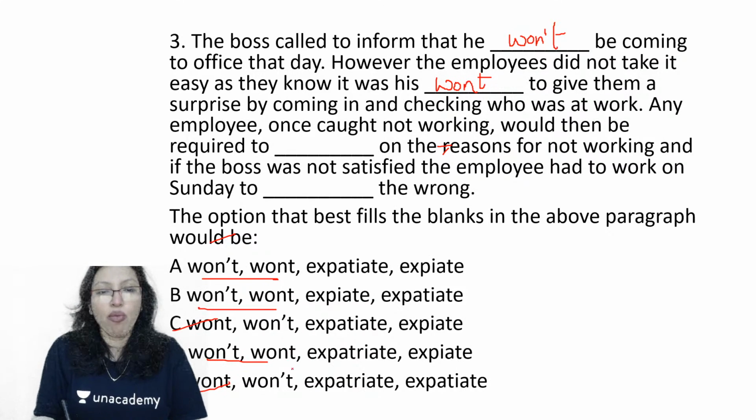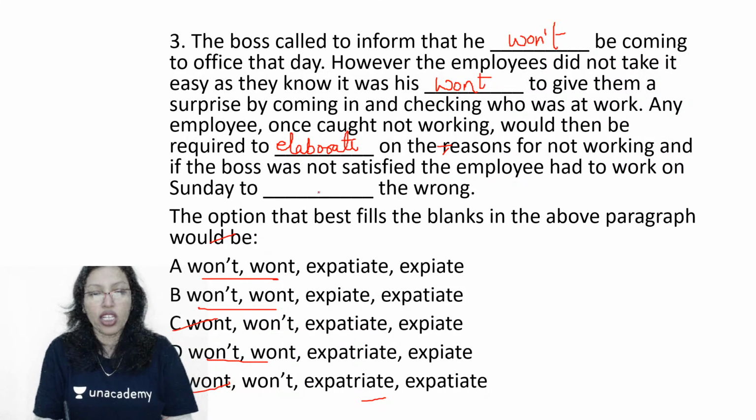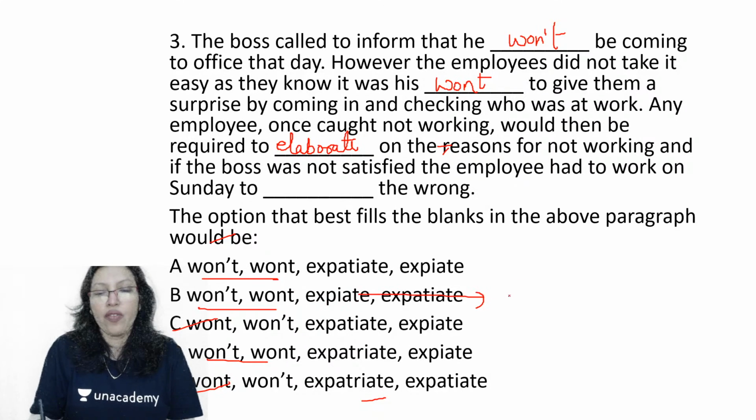Any employee once caught not working would then be required to dash on the reason. So elaborate. I'm looking at something that will say that he has to elaborate on the reasons for not working. So of course it cannot be expiate, which means to make reparations. Okay. So this cannot be the correct answer.